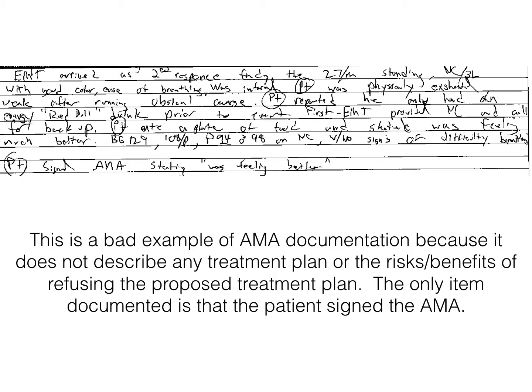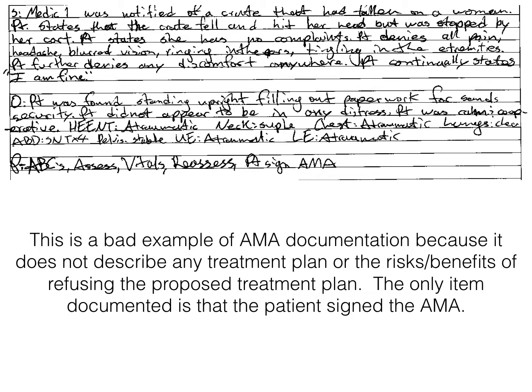Here's another one. Patient signed AMA, stated was feeling better. Nowhere in here does it discuss what was recommended to the patient or what the proposed treatment plan was. All it says is that the patient signed AMA. But what were they signing AMA against? Remember, the patient must refuse something, and we have to document that refusal. We have to document that the patient does not want to go to the hospital by ambulance, although it is recommended. We have to document those specific refusals and the specific treatment plan the patient is not wanting.